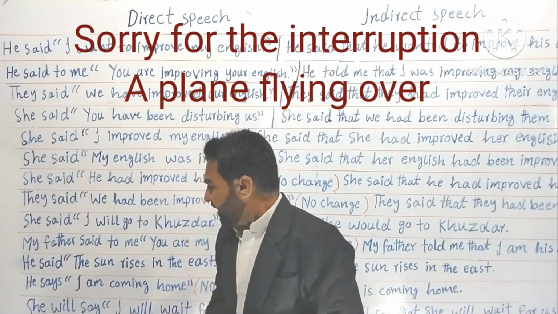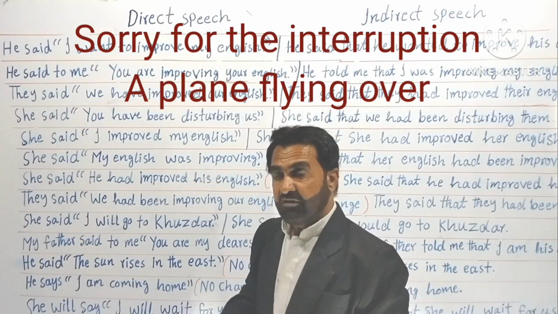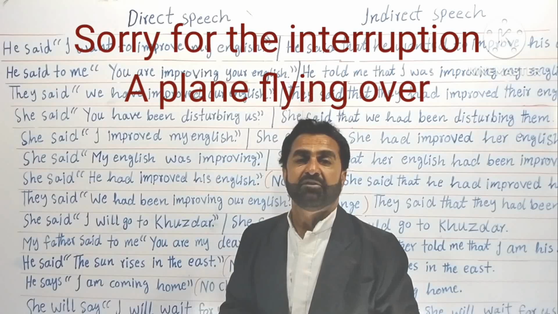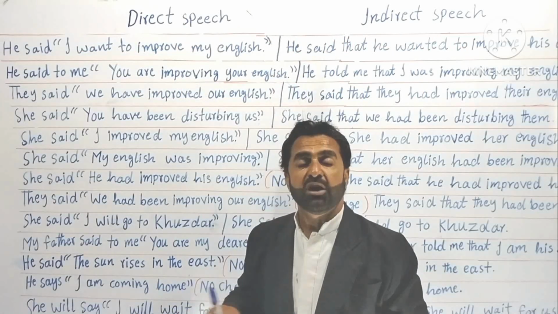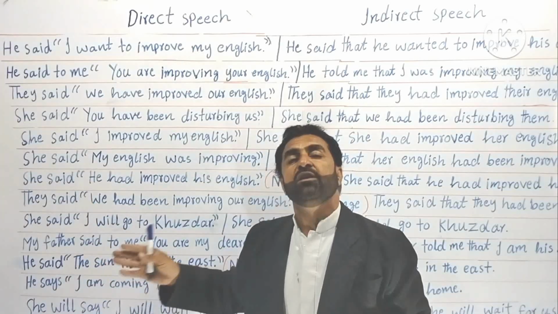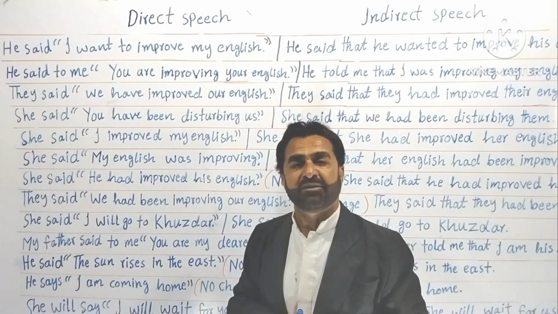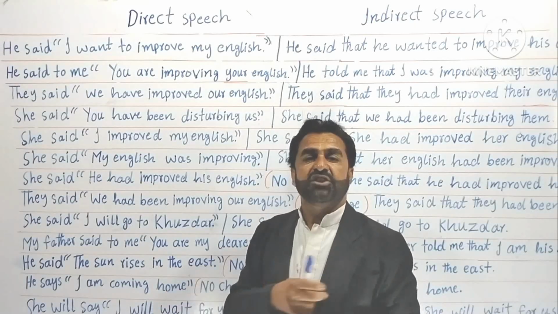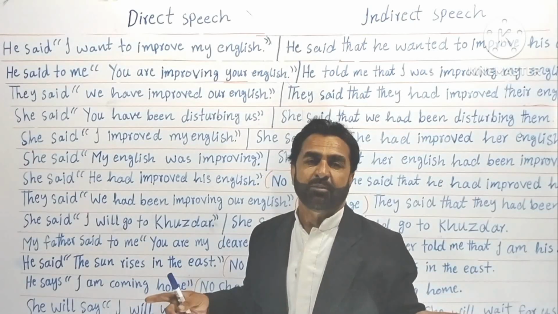Now, what if the reporting verb is in future simple? Before it was in past simple, then present simple, now here in future simple. Then again the same case. Changing of the tenses will not take place.